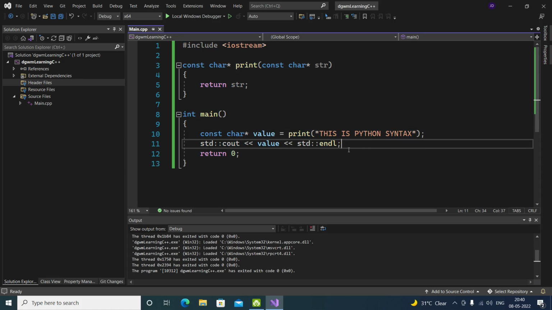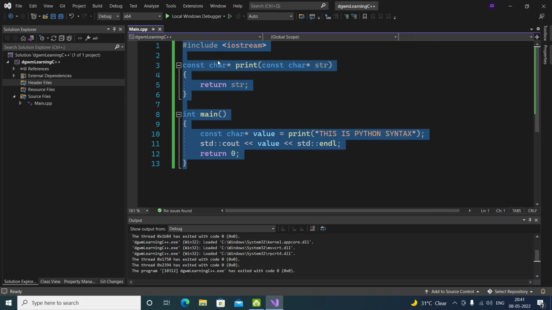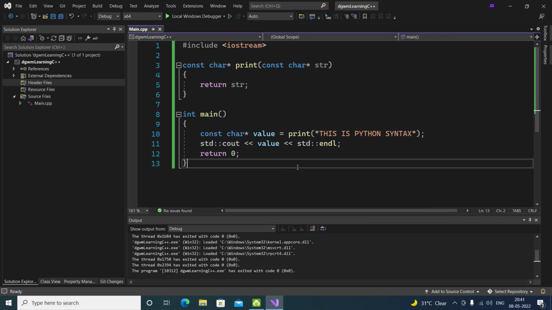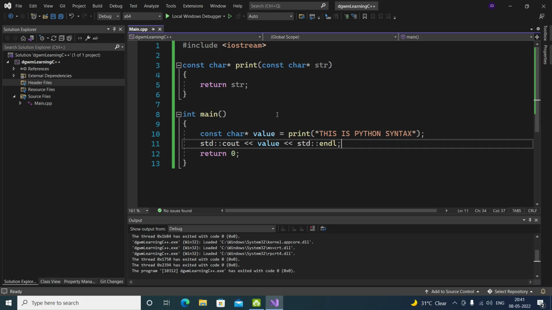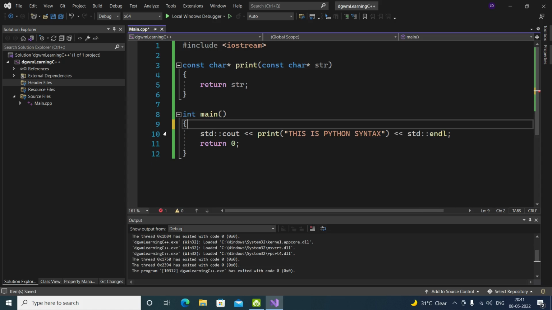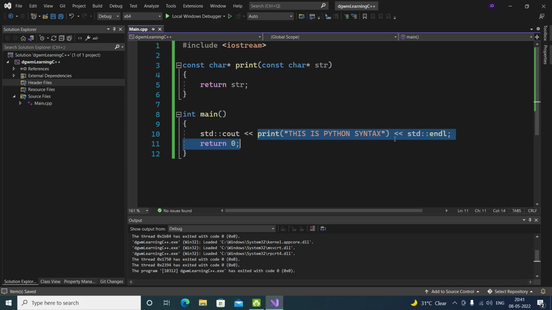So how does that work? Even in the small version it is not that good, but you're going to write a lot of code over here. Now let's decrease the lines of code. The previous code is this. Let's change it. What we can do is take this and put it inside the value, because we are just putting whatever value this function returns into a variable and then printing that variable.